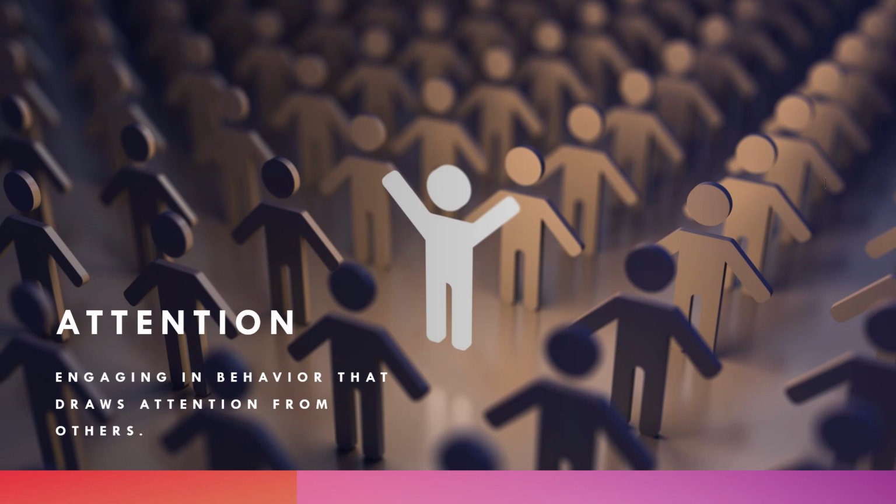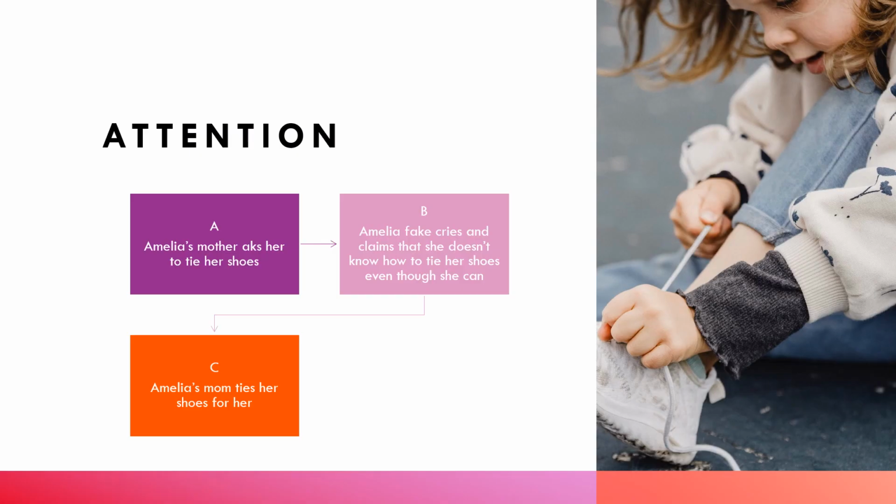When attention is the function of behavior, the purpose of the behavior is to engage in behavior that draws attention from others. As an example of attention serving as the function of behavior, we have Amelia, who can tie her shoes on her own. This is a task that she mastered long ago. When Amelia's mother asked her to get ready and put on her shoes, she begins to fake cry and whine, saying she cannot tie her shoes. After several attempts to get Amelia to tie her shoes, her exasperated mother ties her shoes for her. Here Amelia sought attention by having her mother do a task for her that she could do independently. Amelia's mother reinforced the behavior by giving in and tying Amelia's shoes.